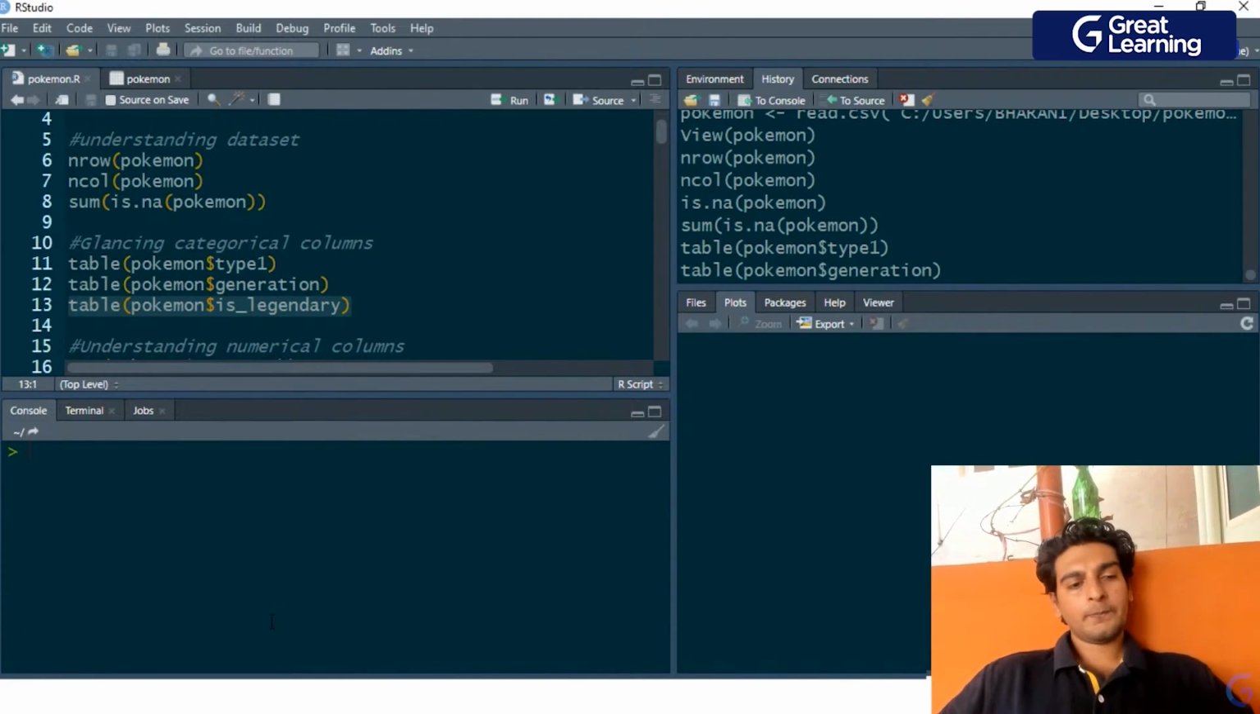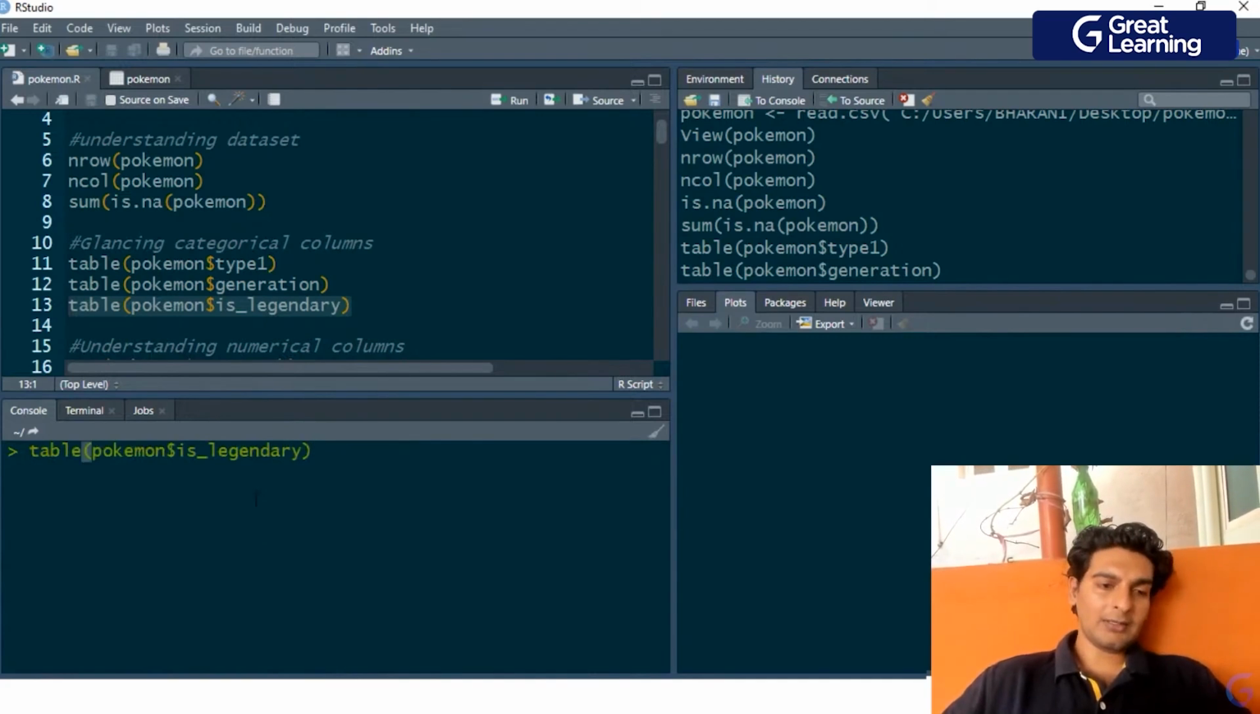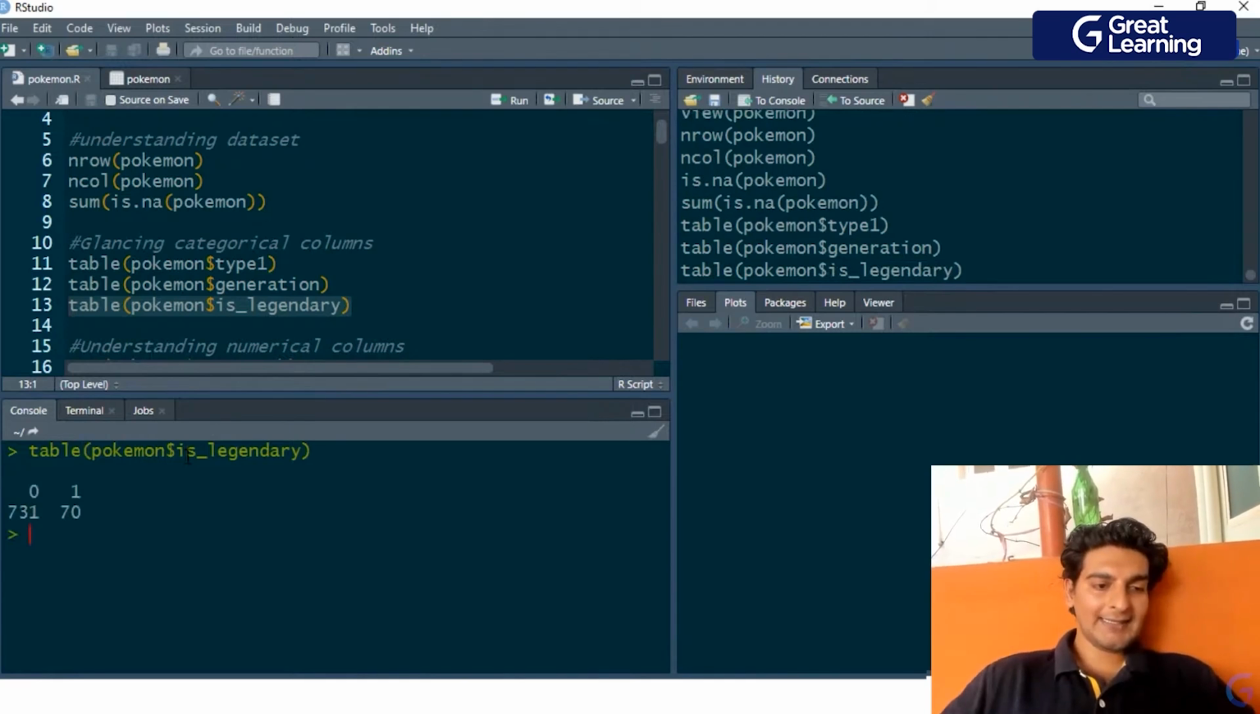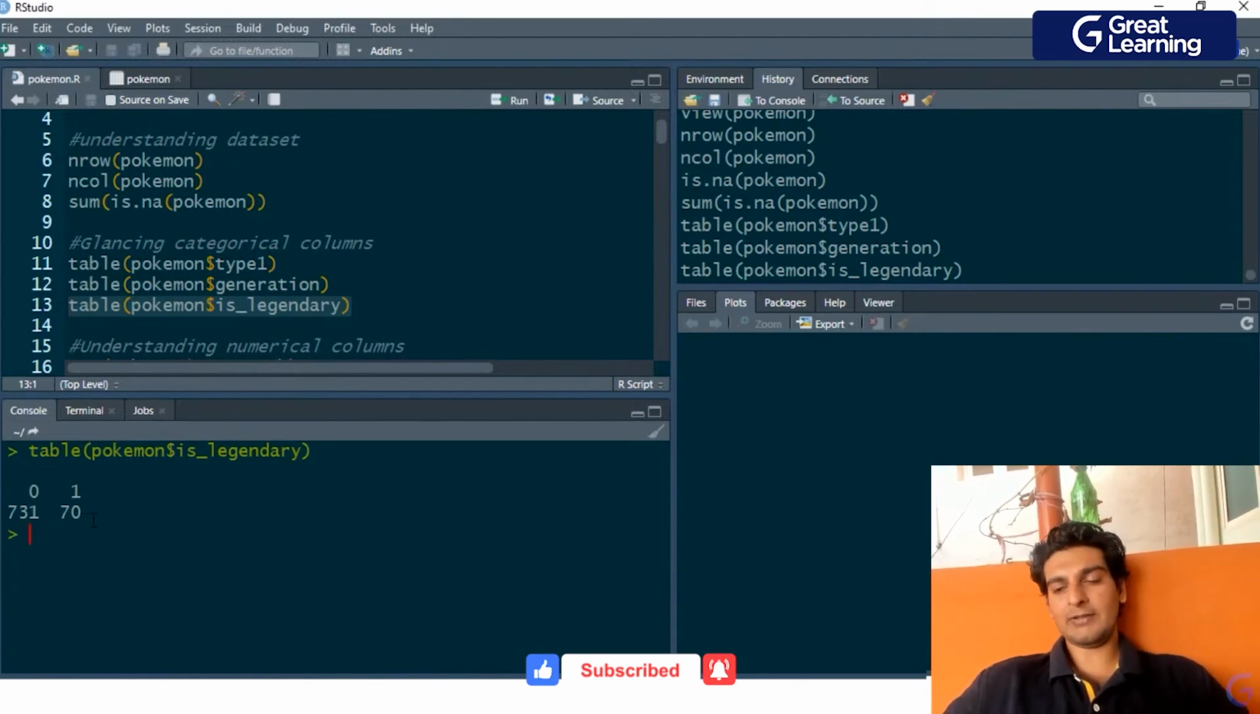Now I'd want to know the frequency of the number of Pokemon which are legendary and which are not legendary. That is why I am passing the is legendary column into this table method over here. So 0 indicates that the Pokemon is not legendary and 1 indicates that the Pokemon is legendary. From this we see that out of the 801 Pokemon, 731 Pokemon are not legendary and it's only 70 Pokemon which are legendary over here. So there are very few legendary Pokemon present. Again, a very interesting observation.